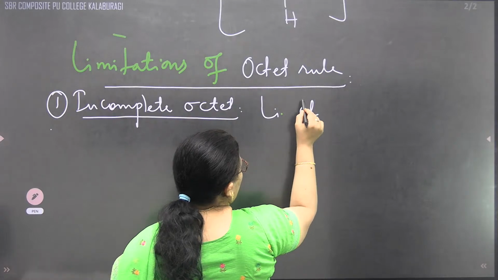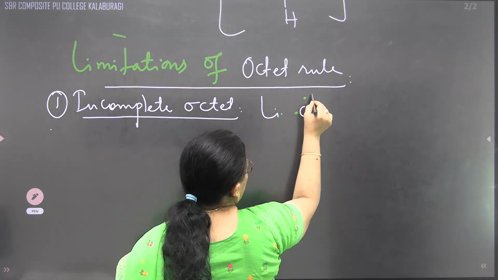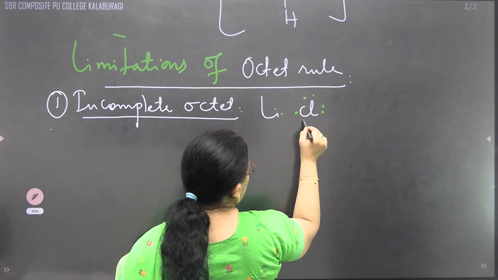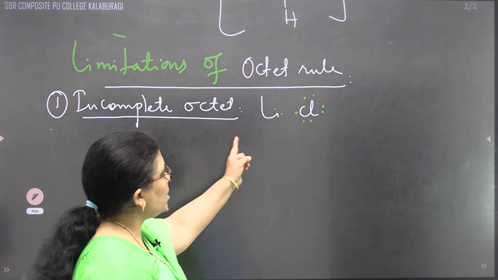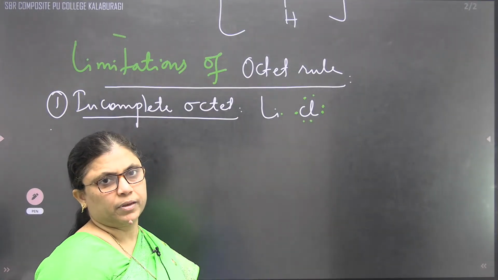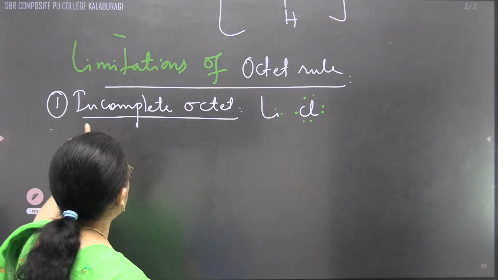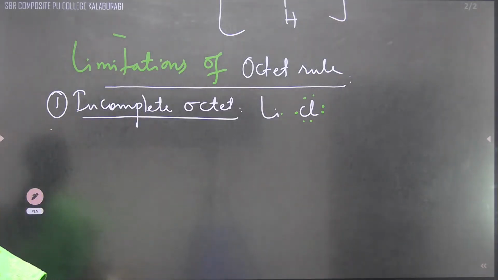This is 1. Chlorine contains 7. They exist together, but lithium is not obeying the octet. It is called an incomplete octet, but lithium chloride is stable.